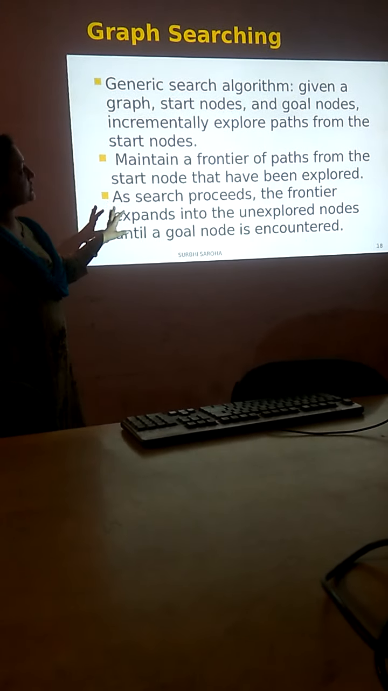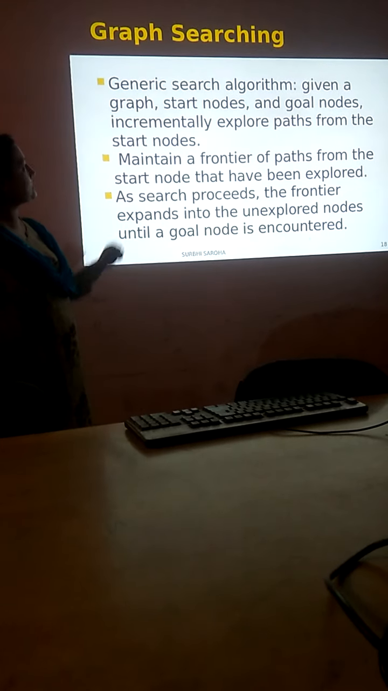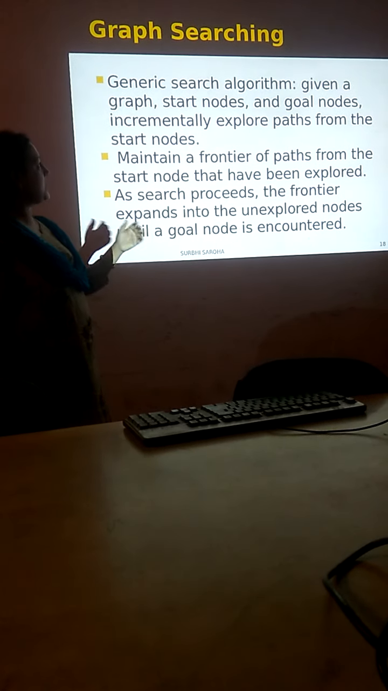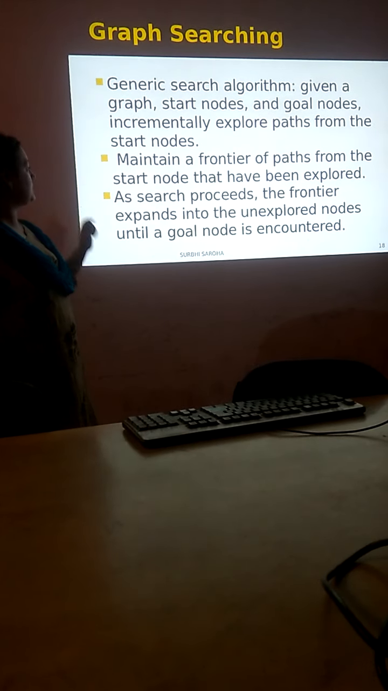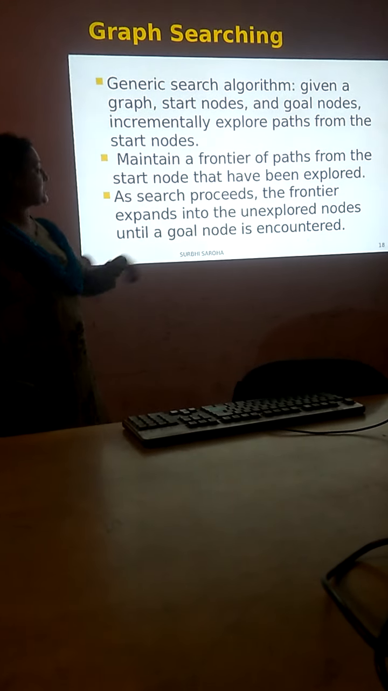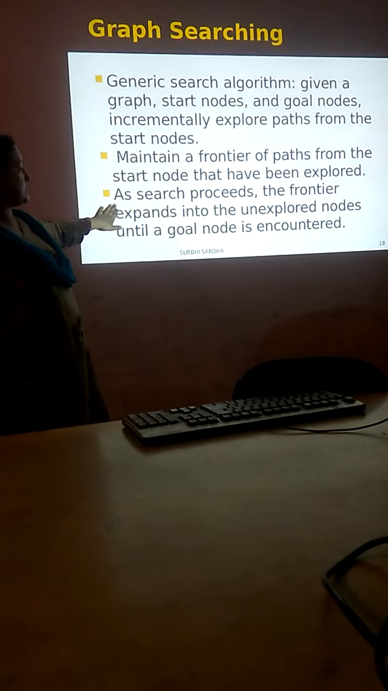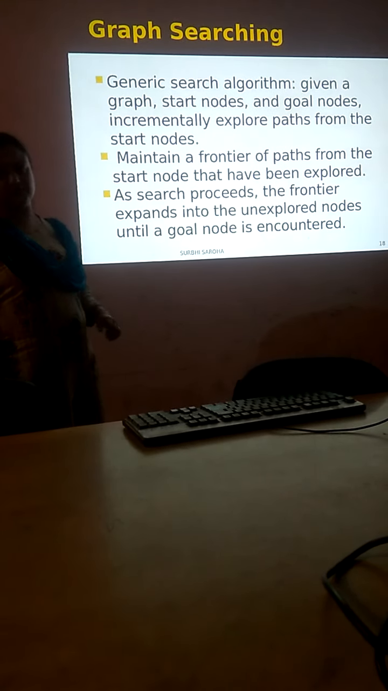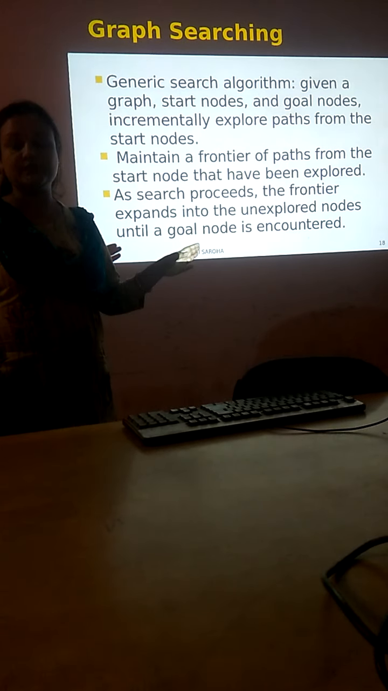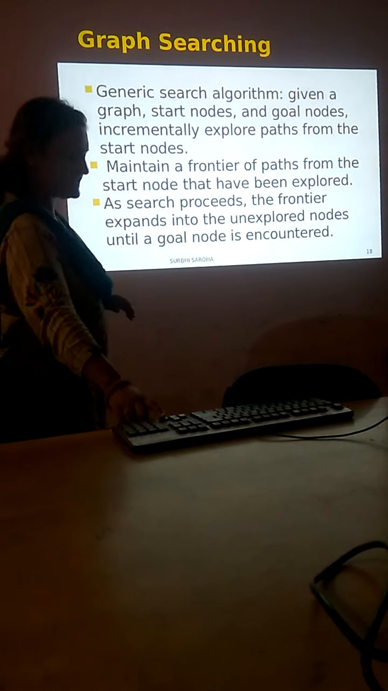The generic search algorithm, given a graph, start nodes and goal nodes, incrementally explores paths from the start node, maintaining a frontier of paths from the start node that have been explored. As search proceeds, the frontier expands into the unexplored nodes until a goal node is encountered. Now this will be clear to you with the help of a diagram in the next slide.